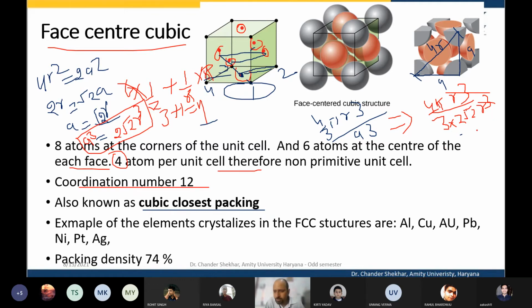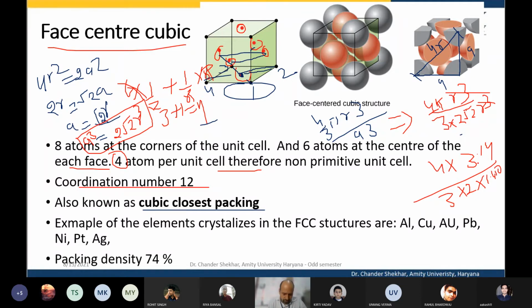You need to remember this root 2 is equal to 1.414. So 4 into 3.14 divided by 3 into 2 into 1.41.